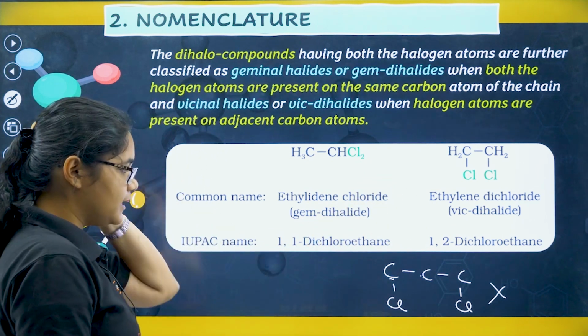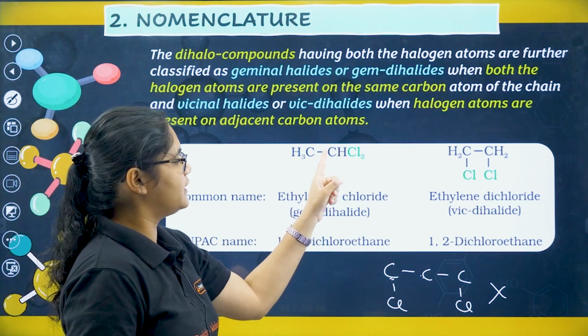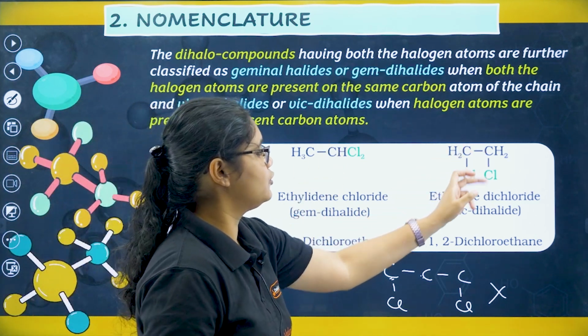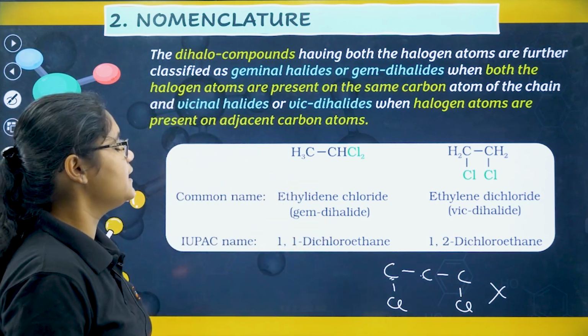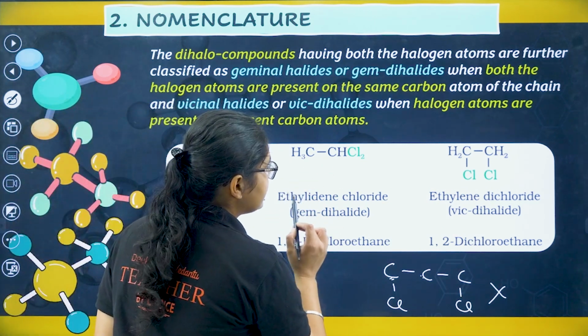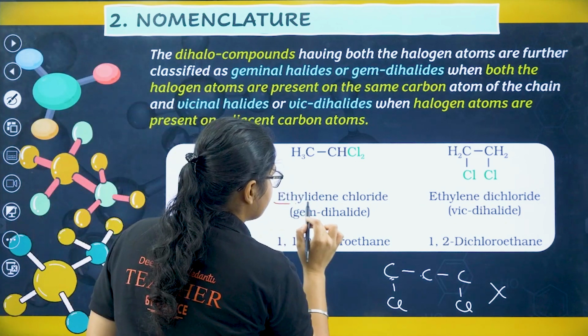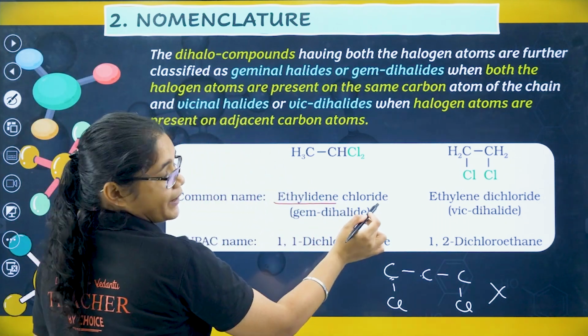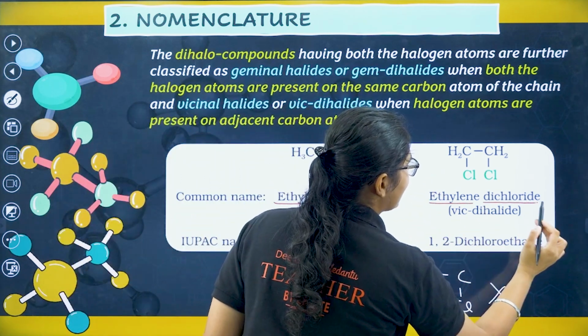The common name here is very important. The IUPAC name is easy: 1,1-dichloroethane here, and 1,2-dichloroethane here. But for the geminal dihalide, the common name becomes ethylidene chloride. The spelling is very important. Here you have ethylene dichloride.